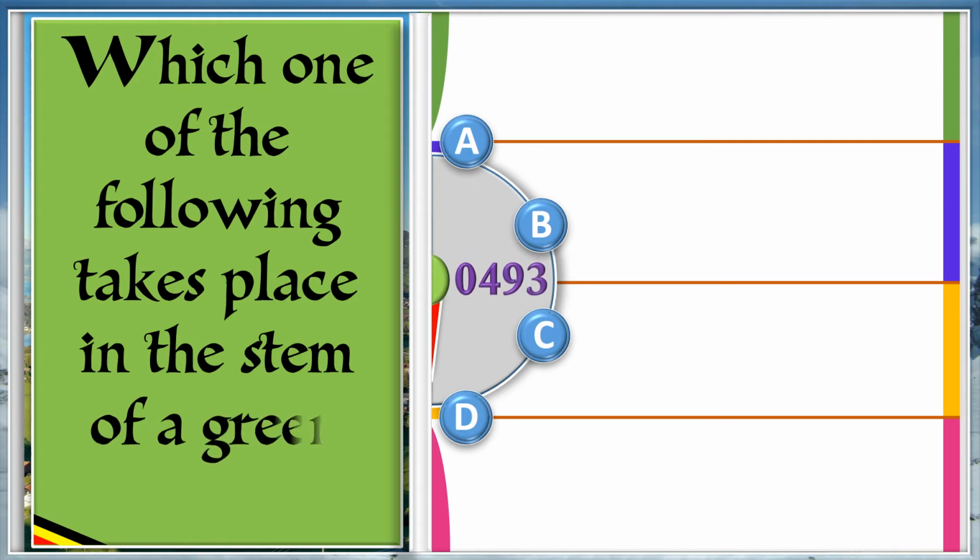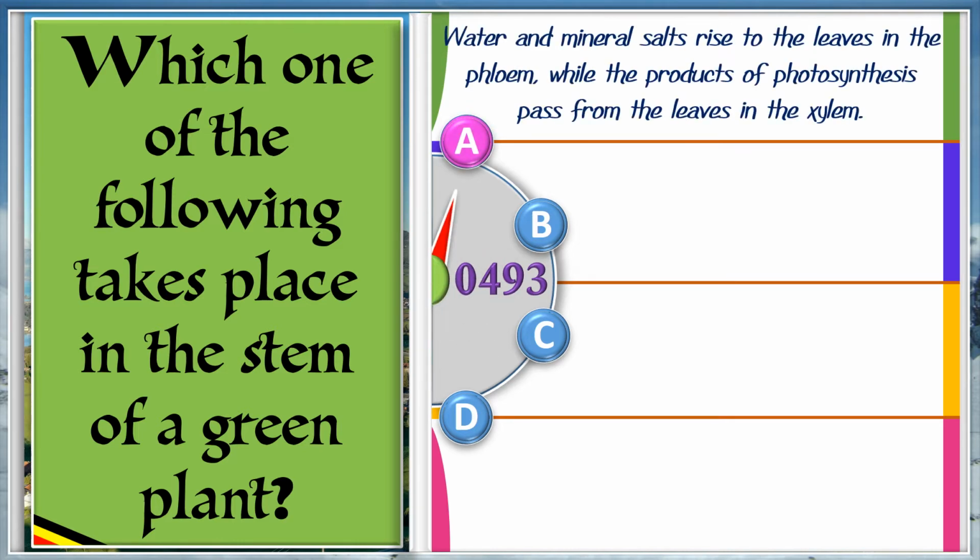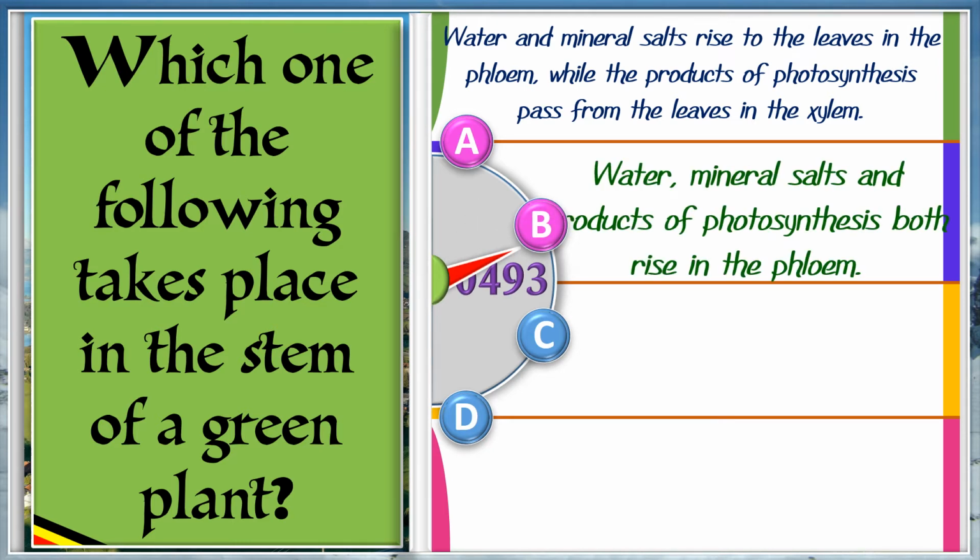Which one of the following takes place in the stem of a green plant? A. Water and mineral salts rise to the leaves in the phloem, while the products of photosynthesis pass from the leaves in the xylem. B. Water, mineral salts, and products of photosynthesis both rise in the phloem.